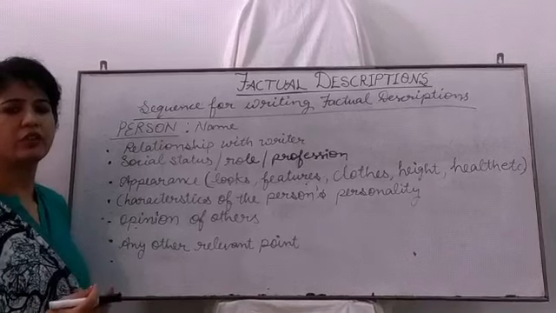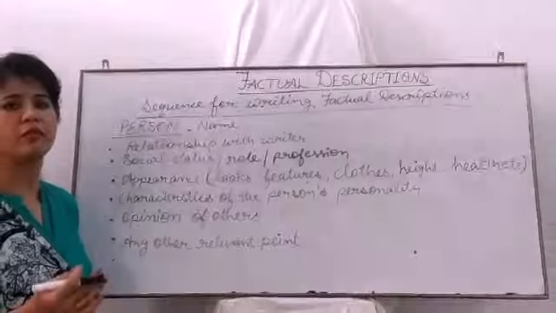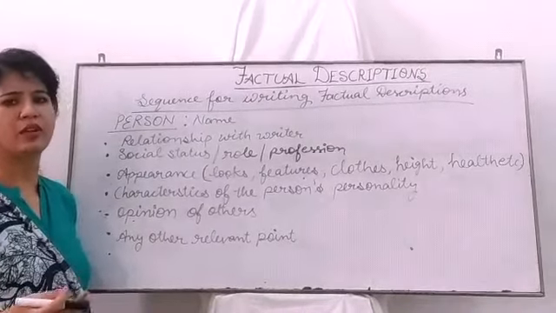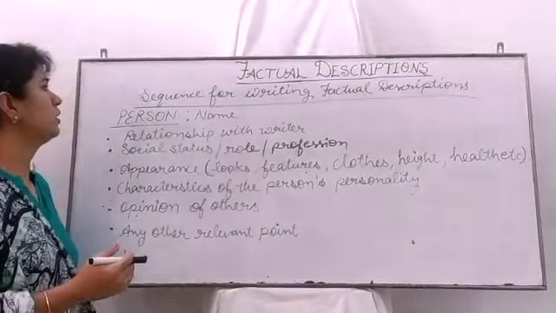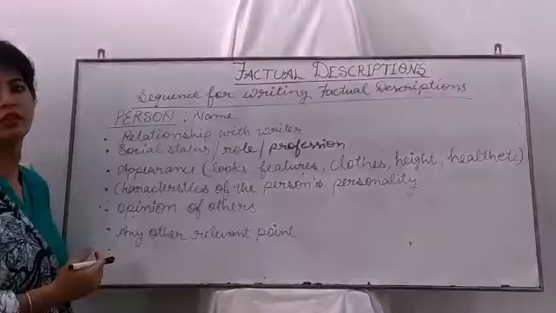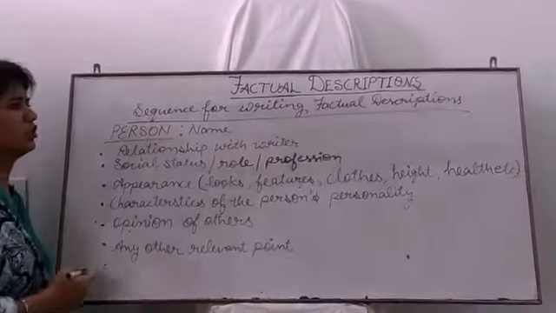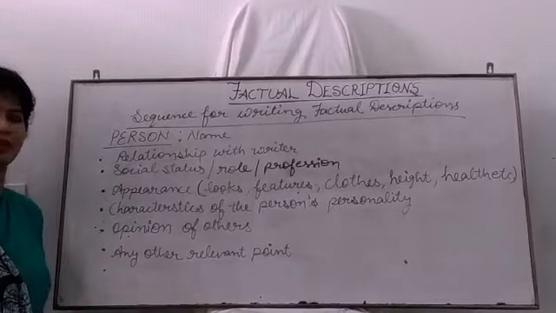Like if you are describing yourself to a friend, that is very much different from describing yourself in a job application. So be strict with the points. Be strict to the points and keep this sequence while writing a factual description about the person. Alright?